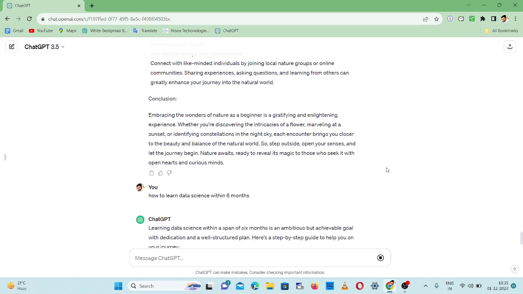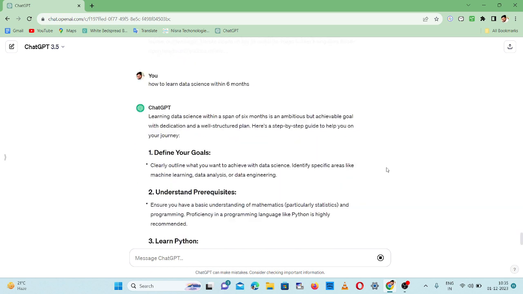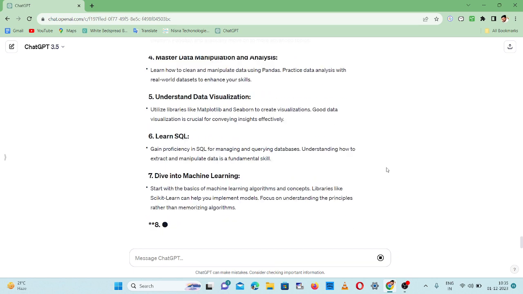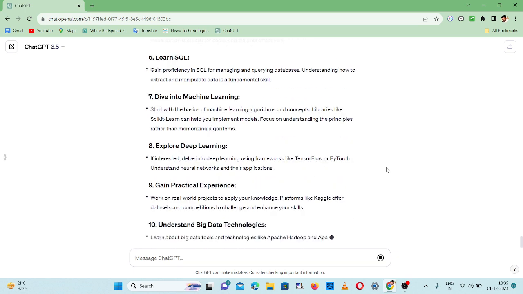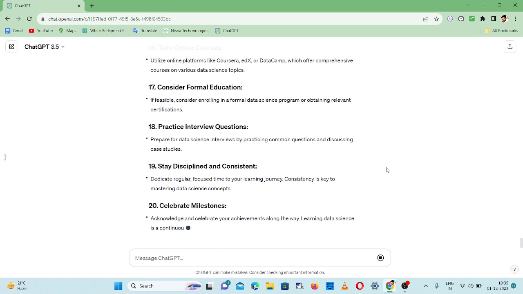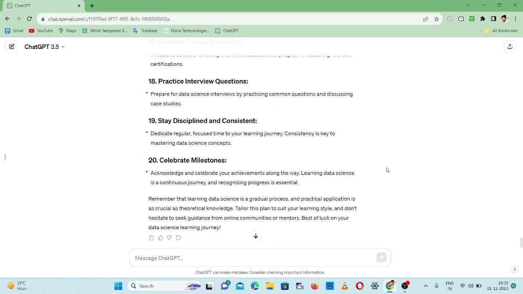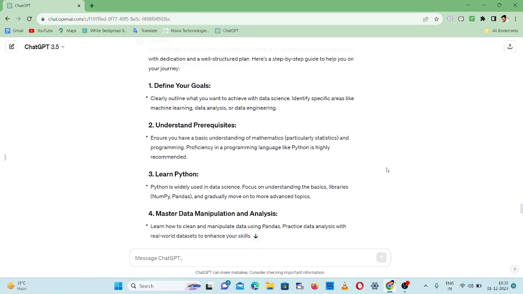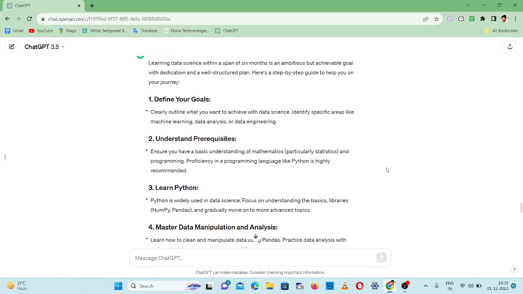Learning data science within the span of 6 months is amazing. First, define the goals. It gives step by step what to do and what to learn. Nearly 20 points it gives me, it's superb. The first point is define your goals, outline clearly what you want to achieve with data science.